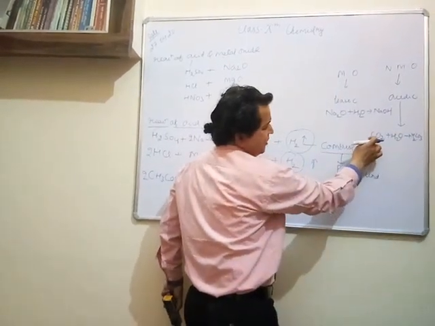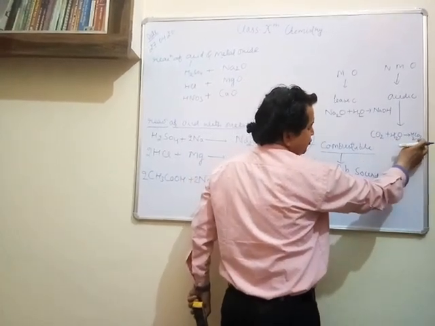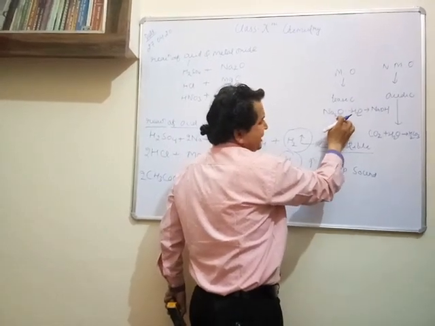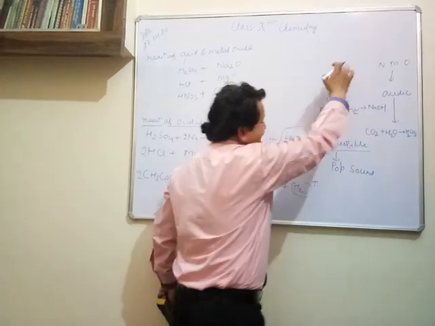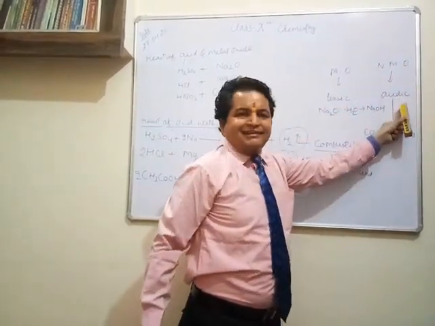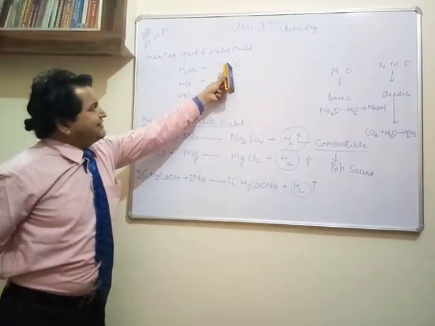C is non-metal and its oxide is CO2. It is combining with water and forming H2CO3. This is carbonic acid. Here we are having metal oxide, sodium oxide. It is combining with water and forming sodium hydroxide. That's why we can say metal oxides are basic in nature and non-metal oxides are acidic in nature. Right, sir? Here this is the acid and you can say this is base.